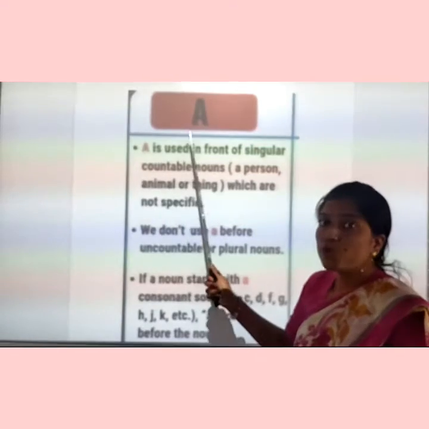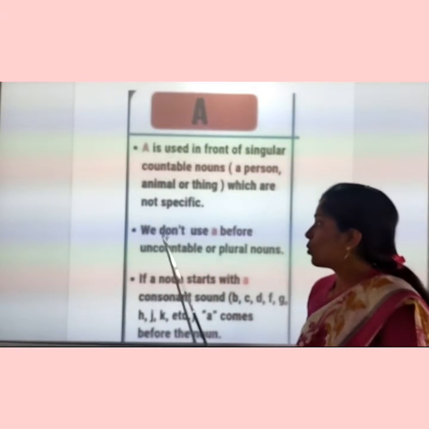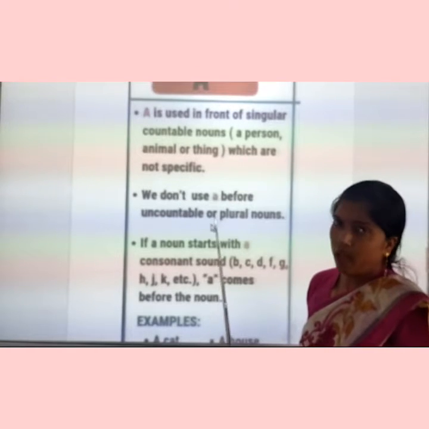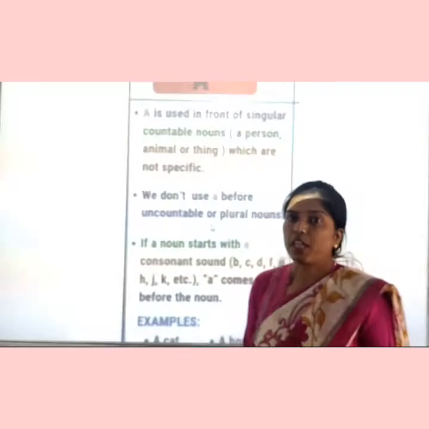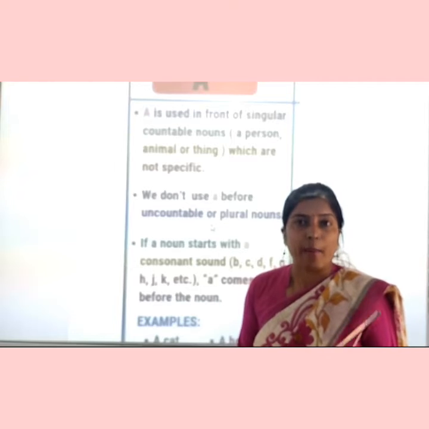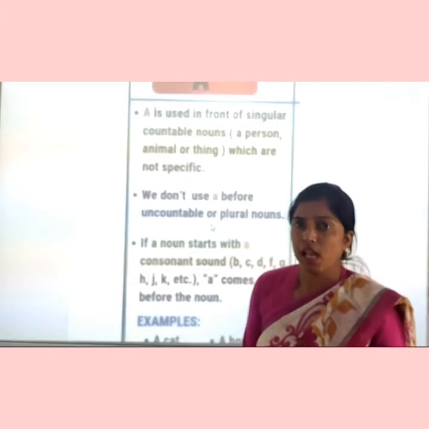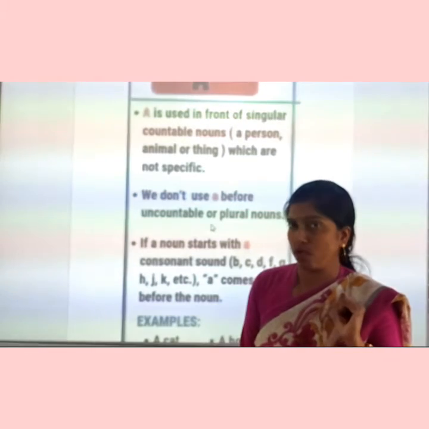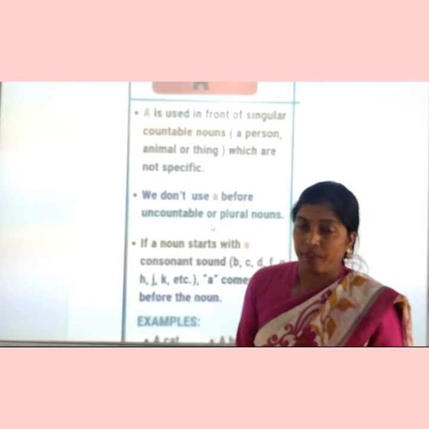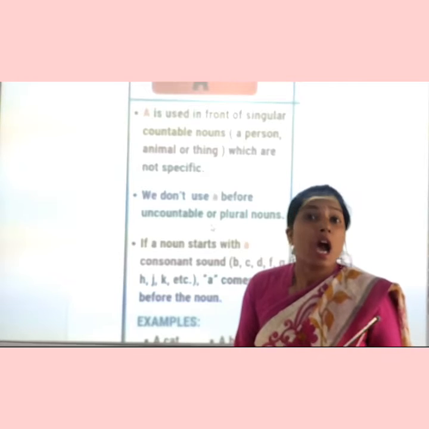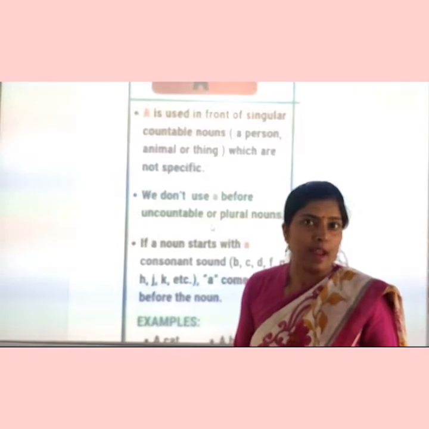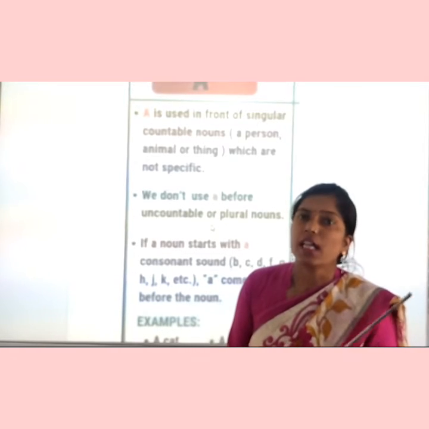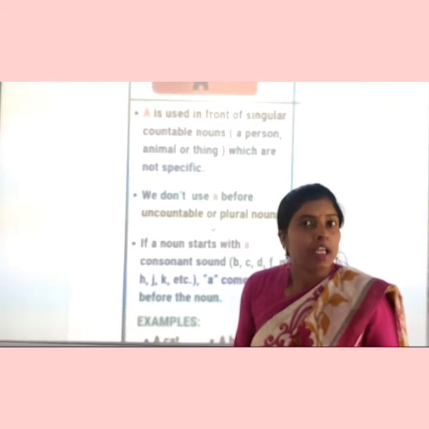But where we don't use a, we don't use a before uncountable or plural nouns. Uncountable means that we cannot count. For example, sugar, milk, rice. All these are uncountable nouns. We cannot count them. But if a bag of sugar is there, a bag of rice is there, then we can use article a because we can count them.